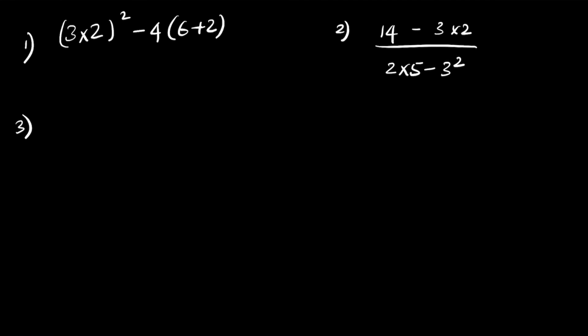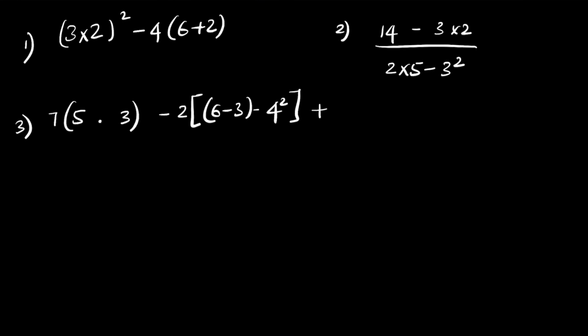In the third one, you have 7 times 5 times 3 minus 2. Try these 3 problems using the order of operations method, and slowly you will get your answer. Pause the video right here and try to solve these problems.